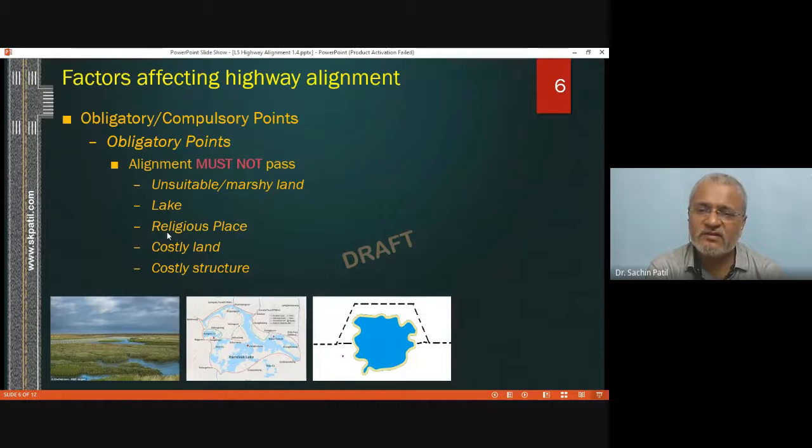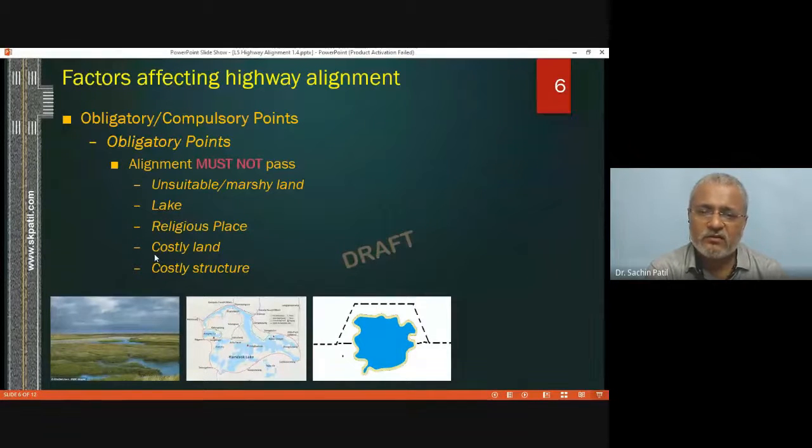Then another point through which highway alignment should not pass is a religious place like a temple or dargah, because destruction or removal of such a place is not possible from a religious point of view. Altogether we can make arrangements so that the highway alignment can be tilted in such cases.